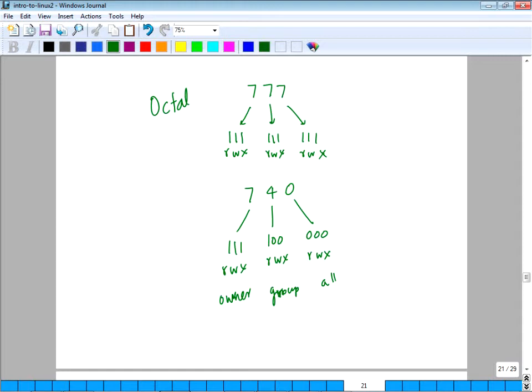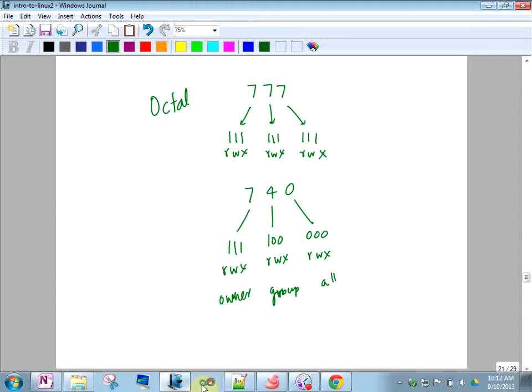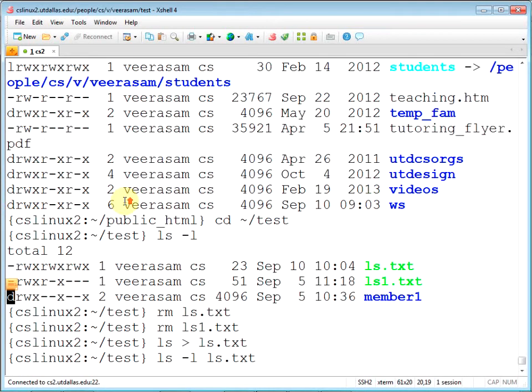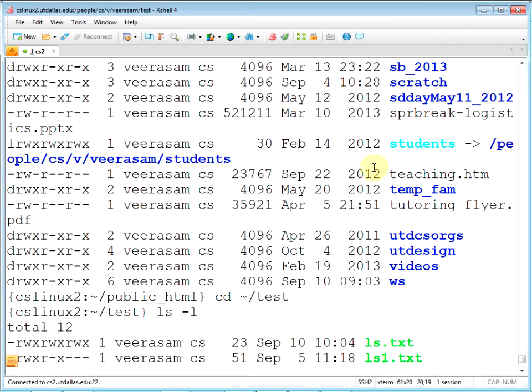So the question is, what does the D stand for here? That's a directory. Anything other than a regular file, typically something will appear here. Remember we saw the symbolic links earlier, there's an L to show.